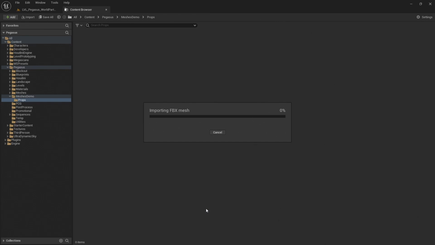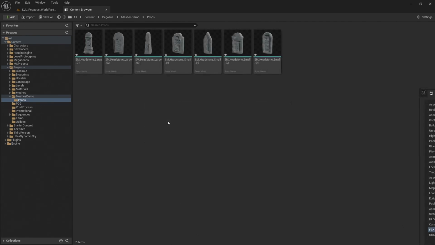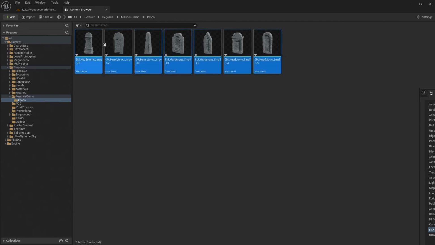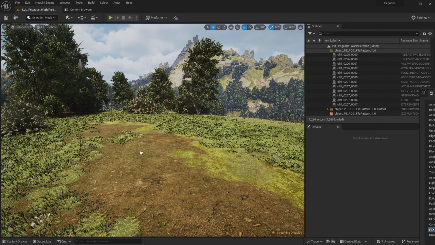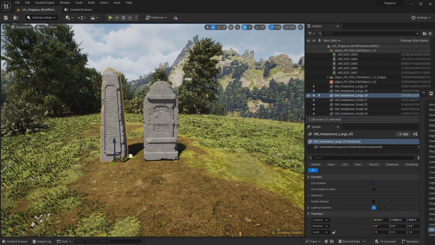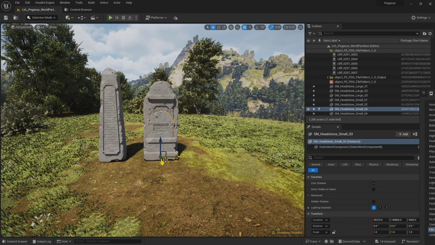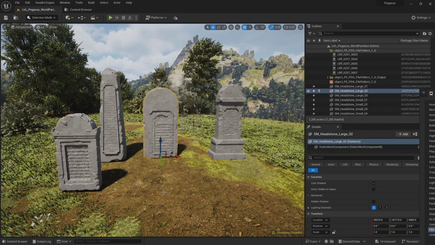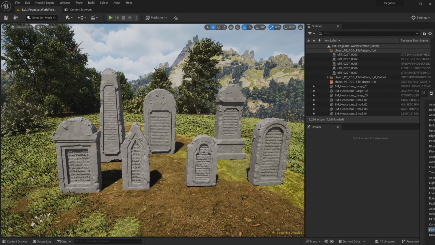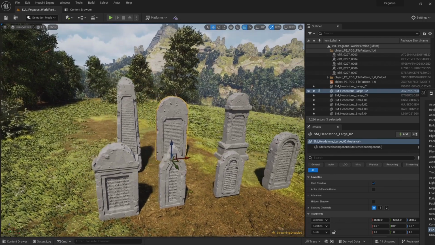This might take a little while to import, they are quite high poly, so I'll leave this to import and then come back when they're finished. There are the files finished importing. Let's put them into the scene, so I'm going to select them all and then just drag them into the scene. So arrange them a little bit. So here are all the 3D models.